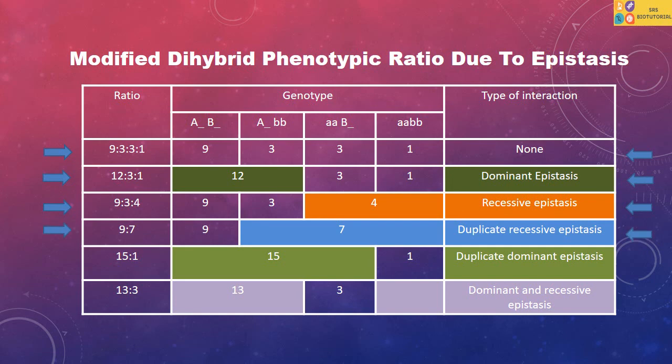The 9:7 phenotypic ratio is found in duplicate recessive epistasis. 15:1 is found in duplicate dominant epistasis. In dominant and recessive epistasis, the dihybrid phenotypic ratio is